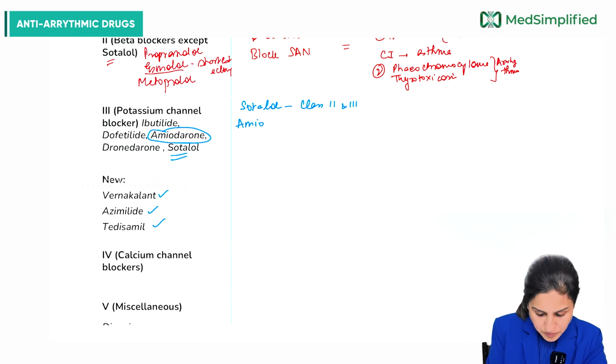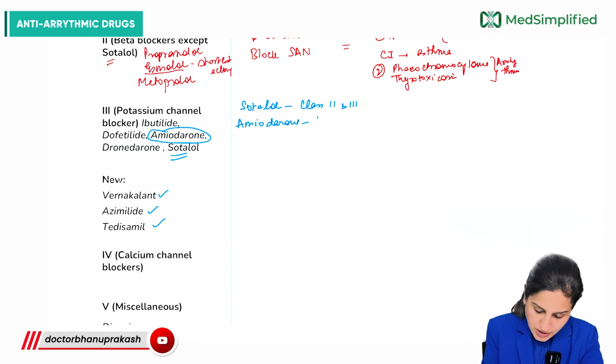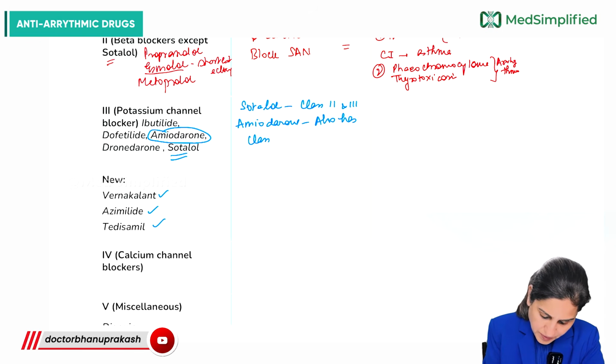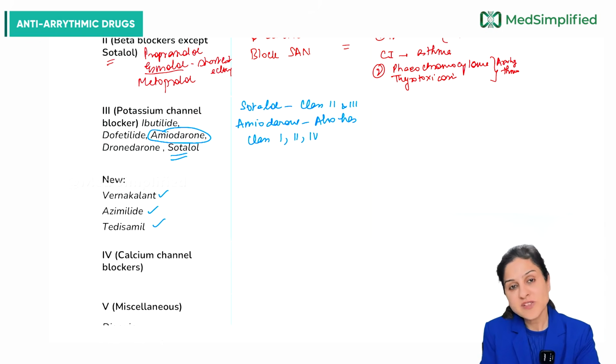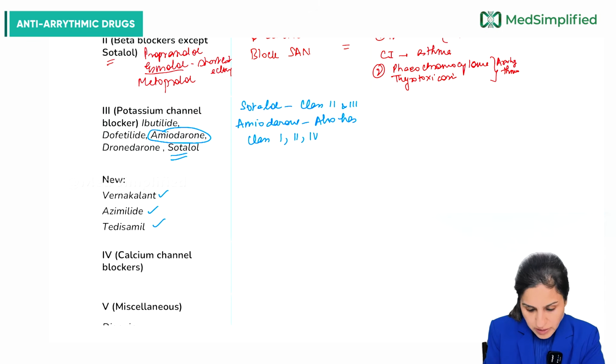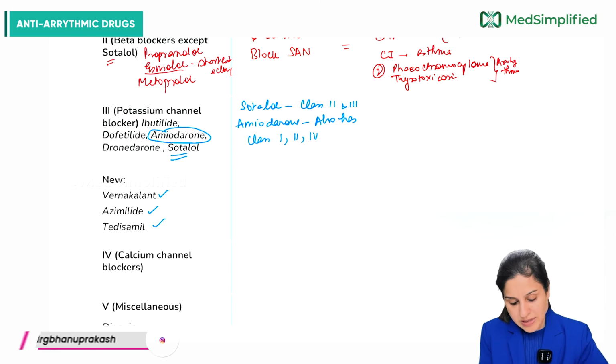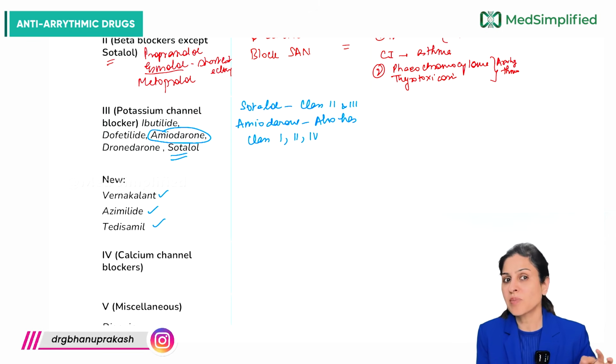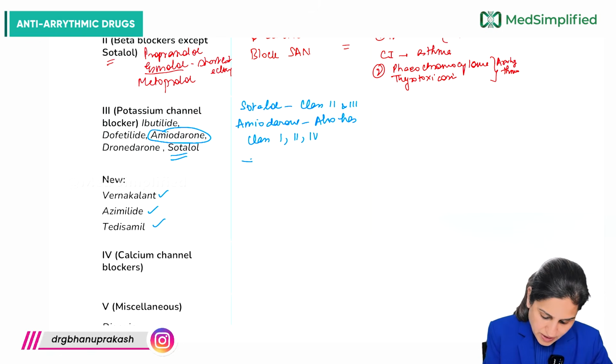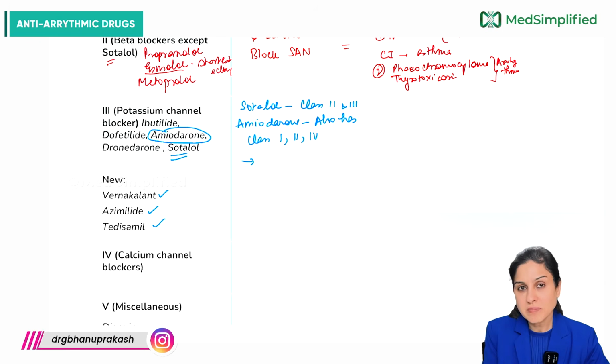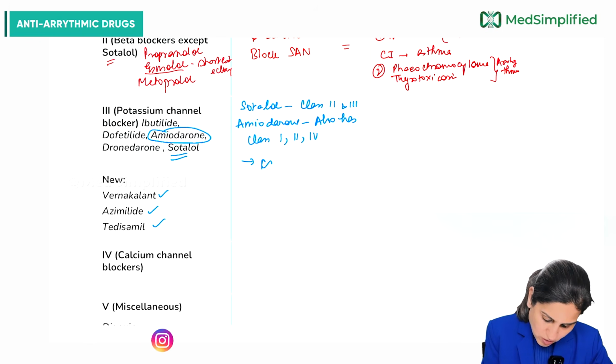Amiodarone, apart from having the class 3 effect, also has class 1, class 2 and class 4 effects, right? Now, the important thing is that any potassium channel blocker, just as we saw with class 1A drugs, has a tendency to cause a special type of dangerous arrhythmia. They can cause torsades de pointes.